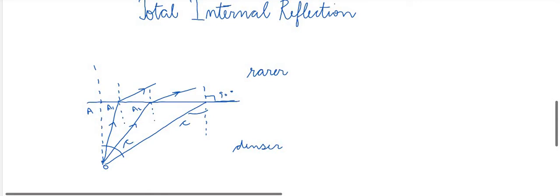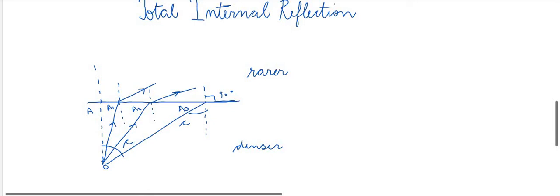These are two normals. Two normals will be parallel to each other. This transversal A3 is cutting these two normals. So this angle and this angle will form a pair of alternate interior angles, and alternate interior angles are equal. So these two will be the critical angle, and the angle of refraction will become 90.